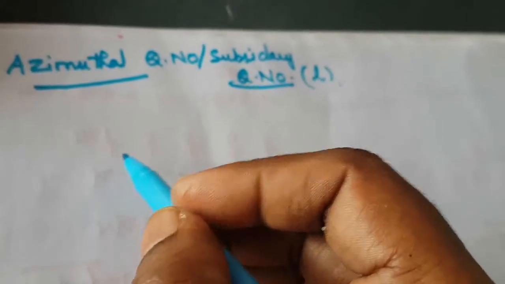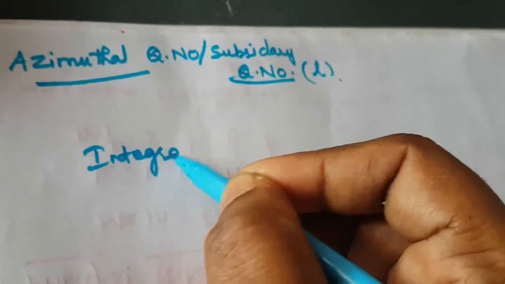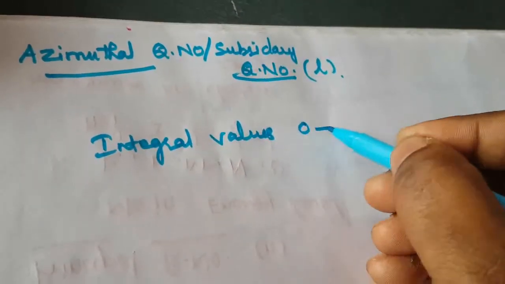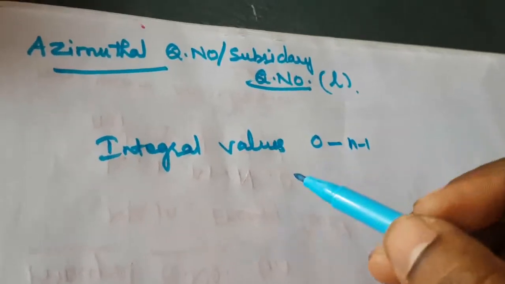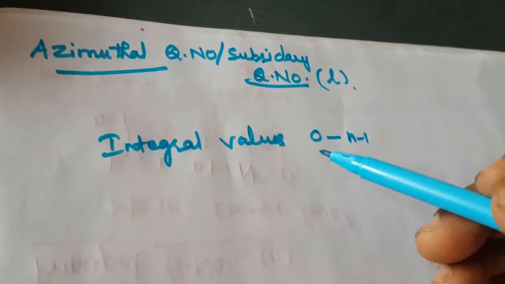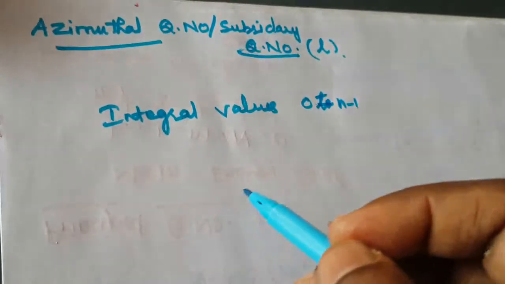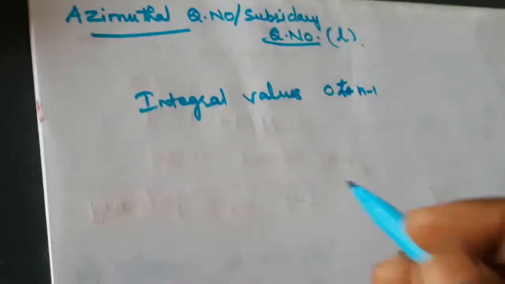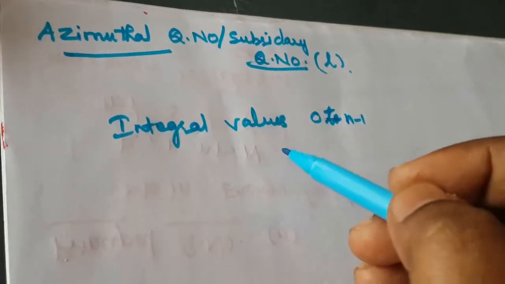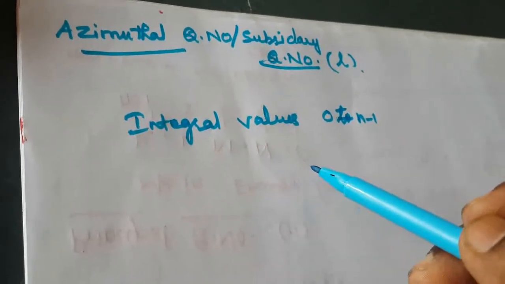It takes integral values from 0 to n minus 1. So the values present for the azimuthal quantum number are the integral values 0 to n minus 1. Each value represents a subshell. So the azimuthal quantum number mainly gives the subshell of an energy level, that is, of the K, L, M, N shells. This is the subshell of that energy level.